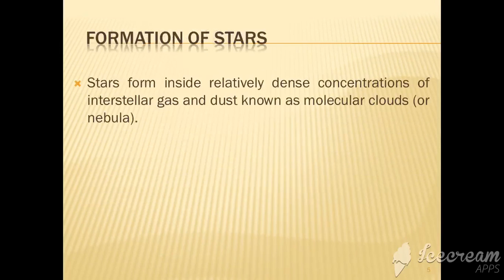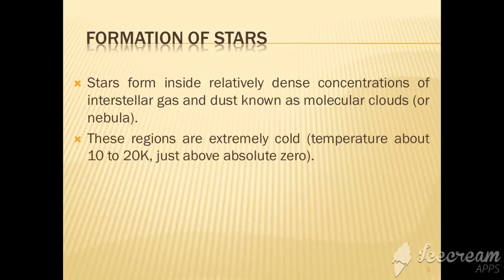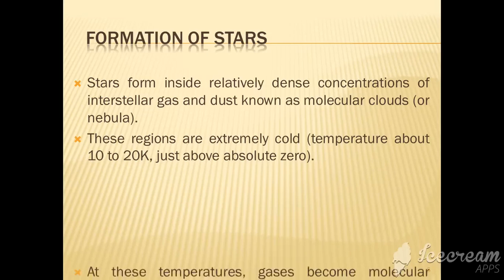So, how are the stars formed? Formation of stars. Stars form inside relatively dense concentrations of interstellar gas and dust, known as molecular clouds or nebulae. Basically, a nebula is known as the nursery of the stars. So, formation of a star starts from the nebula or interstellar gas and dust. These regions are extremely cold, with temperatures around 10 to 20 Kelvin.